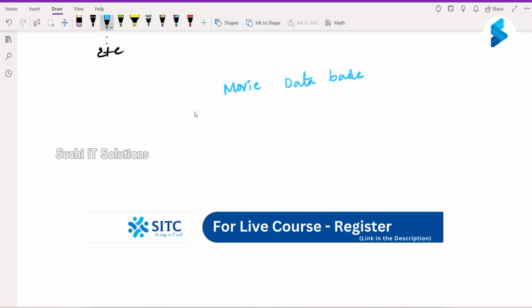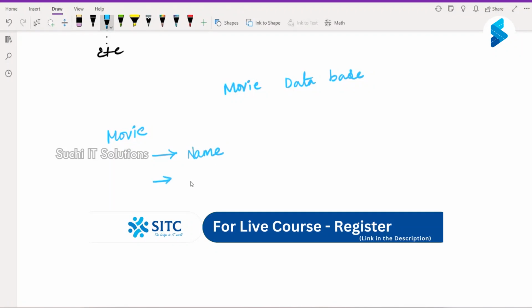I want to store movie information. For example, tell me what all data would be there as part of the movie. Obviously, it'll have a name.